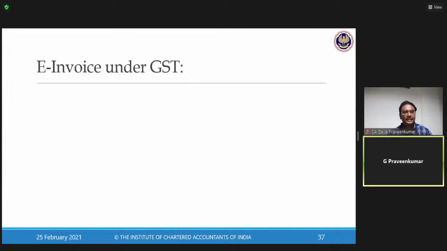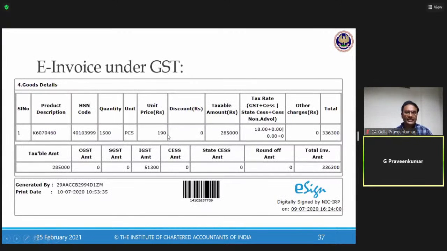Next, goods details. Now, this is again one more thing which we need to keep in mind. When I have to raise an e-invoice, I need information of goods or information of services. In case of services, service accounting code. What is the product description, HSN code, quantity, unit price, discount, taxable value, tax rate, other charges, and total.